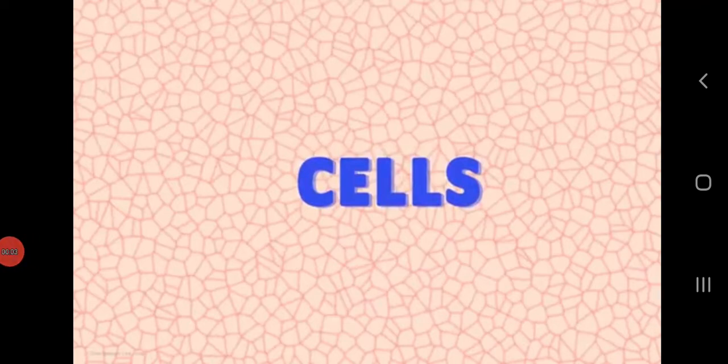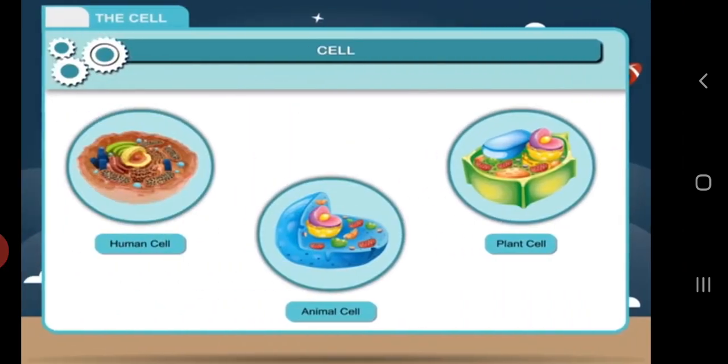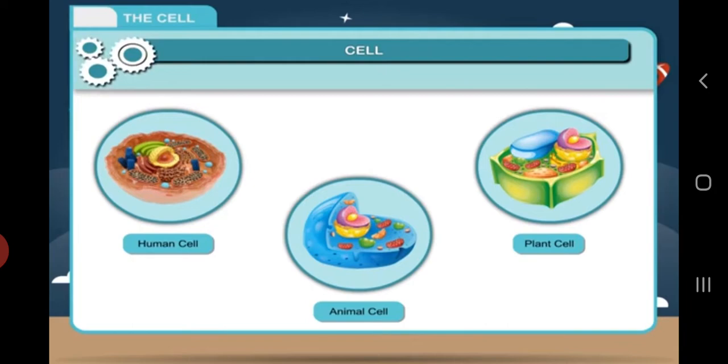Today we are going to start chapter 2, Cell, the basic unit of life. So students, just see the building. Here each room of each floor we can say is the basic unit of this building. Just like this, a cell is the smallest building block of all living organisms.